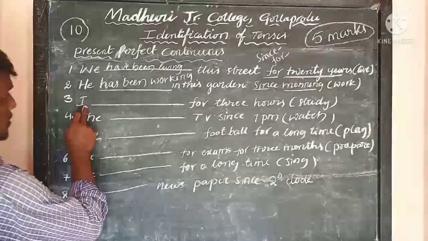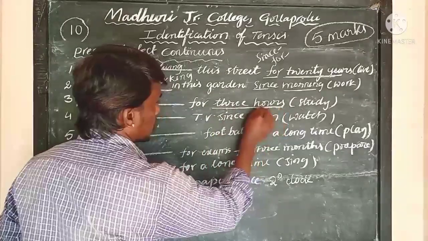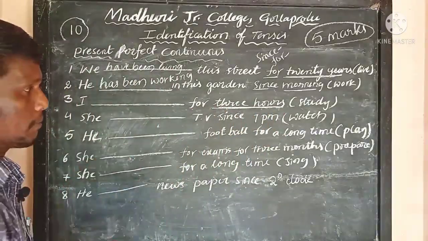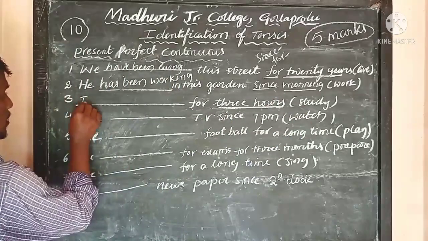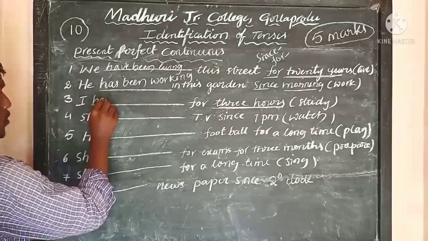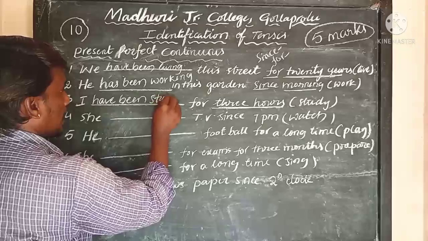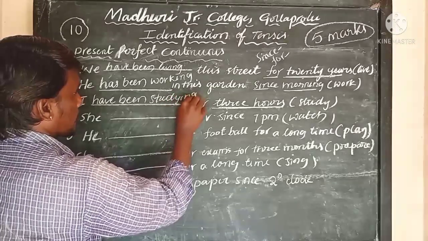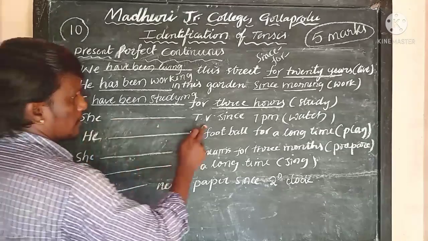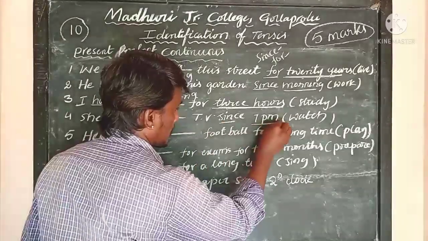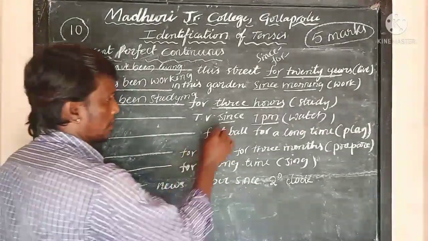Now coming to another example, "I dash for 3 hours." For 3 hours, it is not a fixed time. It is a duration of time, so I use "for." What is the verb here? Study is given. What is the right form for "I have"? I have been. What's the verb here? Study. I have been studying for 3 hours, right? And now coming to the next example, since 7 p.m. 7 p.m. is a point of time or a certain time, so I use "since" here.